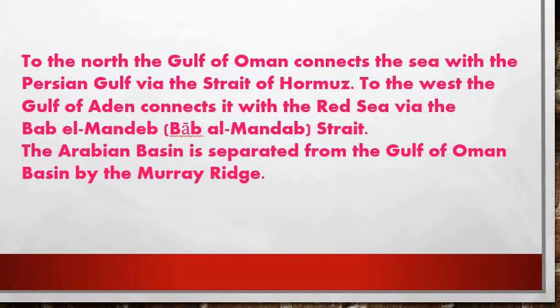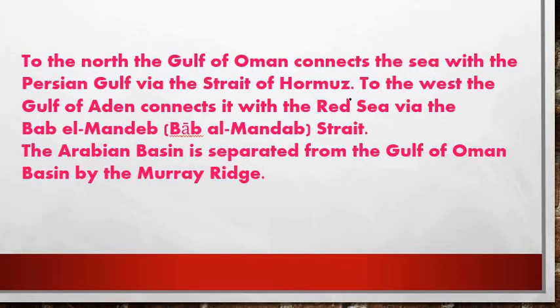Next, to the north the Gulf of Oman connects the sea and the Persian Gulf via the Strait of Hormuz. I'll show you all these points in your map pointing sessions, after completing 1 to 2 slides, right friends.